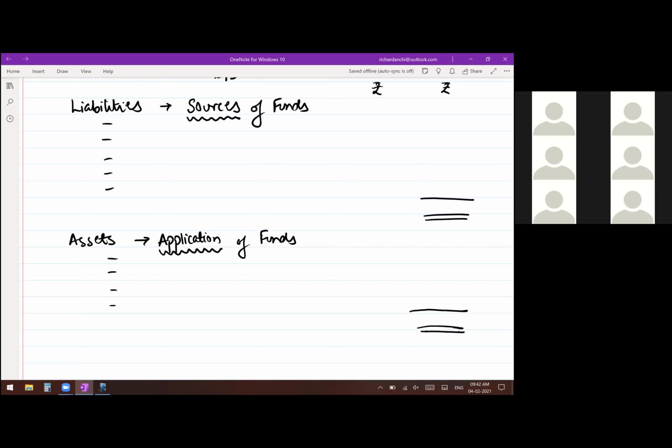And for our analysis, which we are going to study later, this format becomes very convenient. There is no difference at all. What you wrote on the liability side there, same thing you have to write here, one below the other. That's the only difference. Liabilities on top, assets below. Okay. Same thing is going to happen also in the profit and loss account. But today we are not going to discuss that profit and loss account. That we will take in the next class. But today all focus only on the balance sheet. This was one important discussion. This is known as the vertical format.